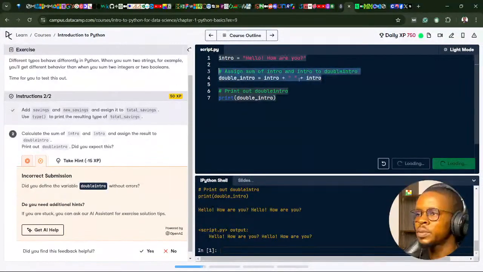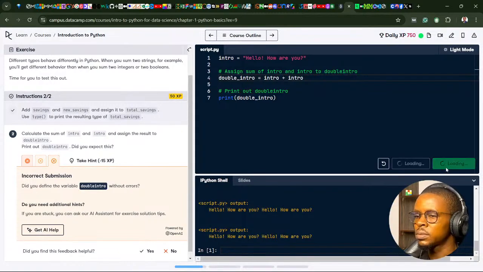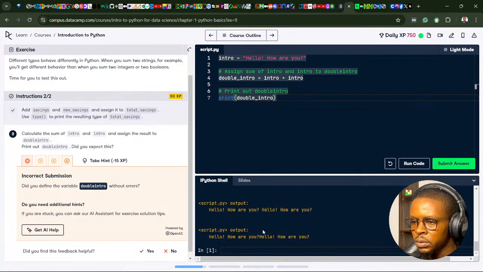Oh, okay. I'm not supposed to do this double intro stuff here. That's just me adding some extra knowledge. Now let's see. Print out double intro. Do you expect this? Oh, there's an error.